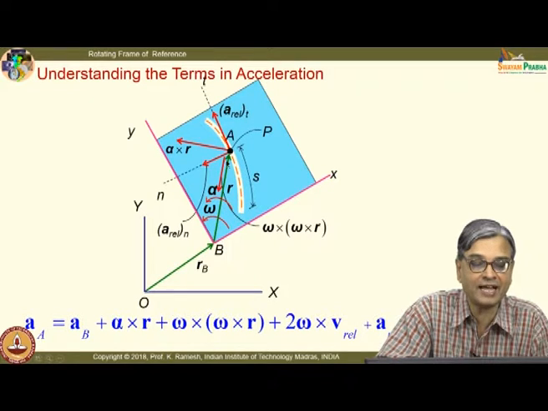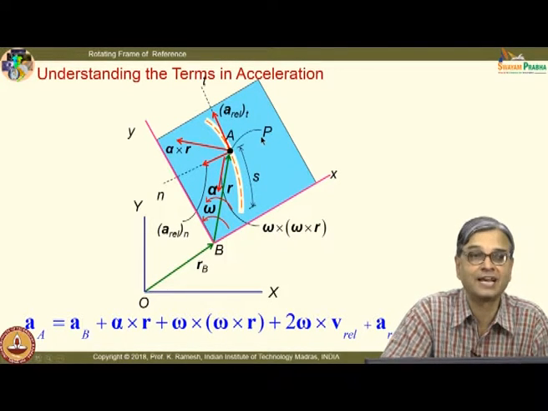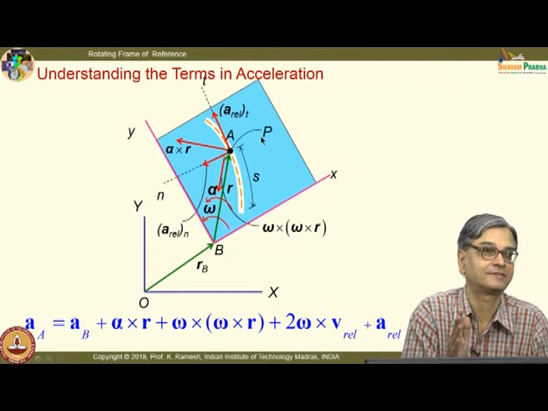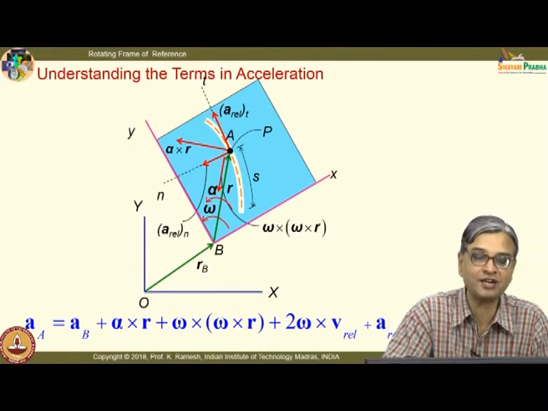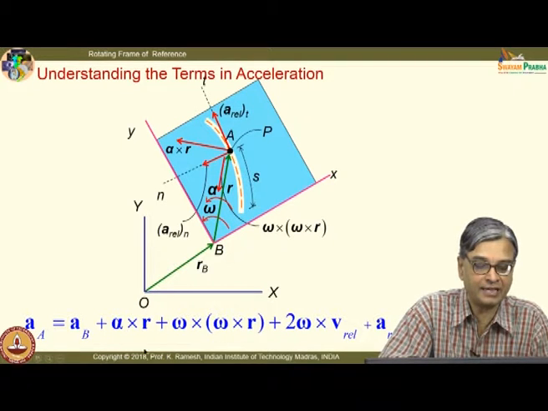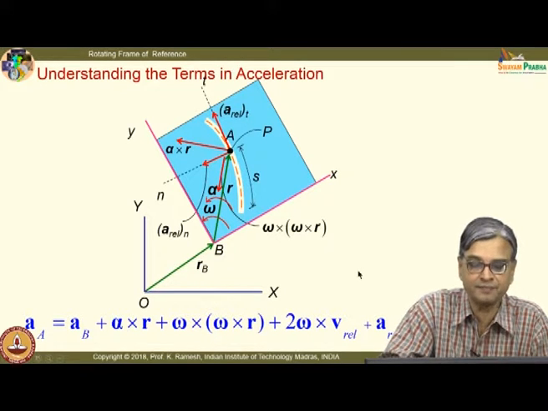So, using this I can find out what is the absolute acceleration of point A. Then from point P I have to get the absolute velocity of point P as well as absolute acceleration of point P. From this I can find out what is the relative velocity or relative acceleration of point A with respect to P. That is how we have developed the concept. Okay. Then you can understand all the terms that are involved in the development of this. Okay. We will again revisit this term by term.